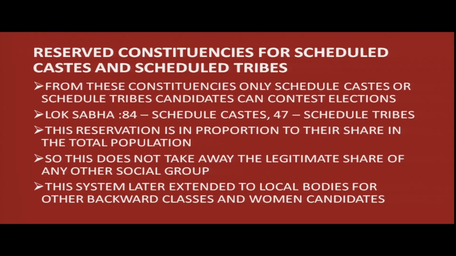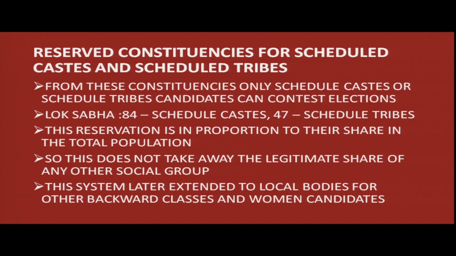From the constituencies that are reserved for scheduled castes and scheduled tribes, only scheduled caste or scheduled tribe candidates can contest elections. In the Lok Sabha, we have 84 constituencies reserved for scheduled castes and 47 constituencies reserved for scheduled tribes. This reservation is in proportion to their share in the total population.